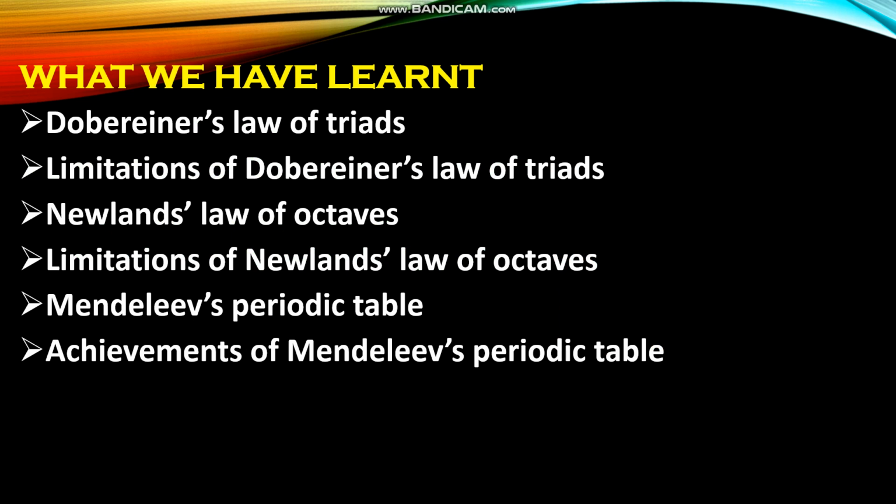First classification was done by the scientist Dobereiner's law of triads, which states that when the elements are arranged in the increasing order of atomic masses in a group of three, the atomic mass of the middle element was found to be roughly the average of the atomic masses of the other two elements. What are its limitations? Dobereiner could identify only three triads from the elements known at that time.